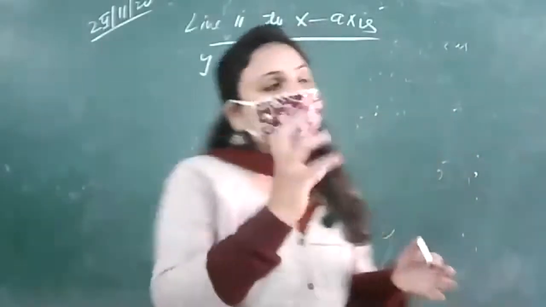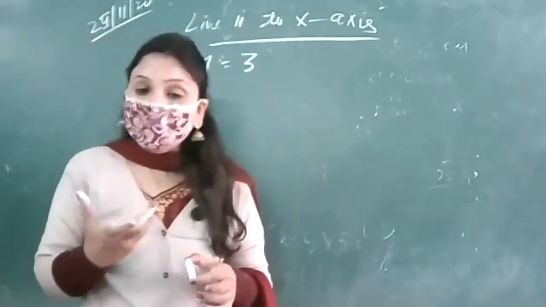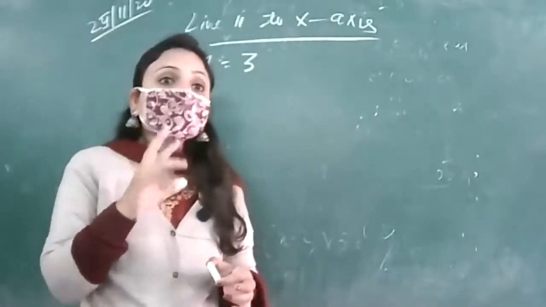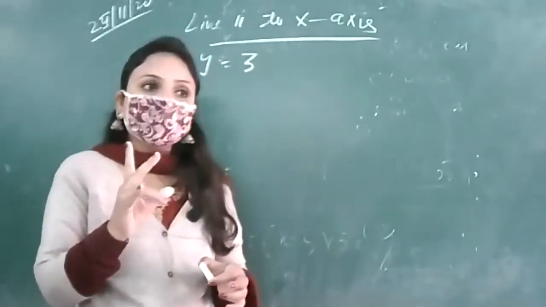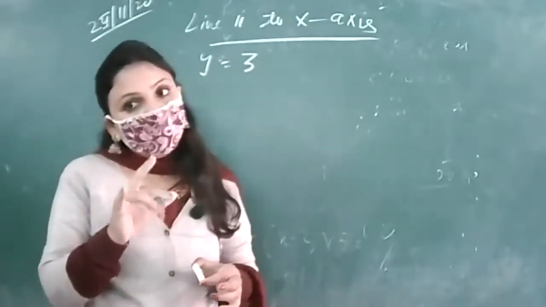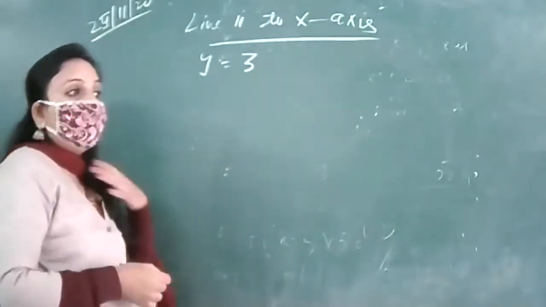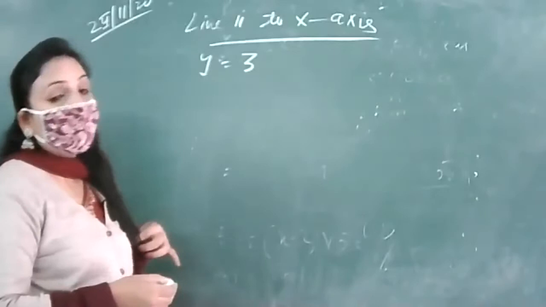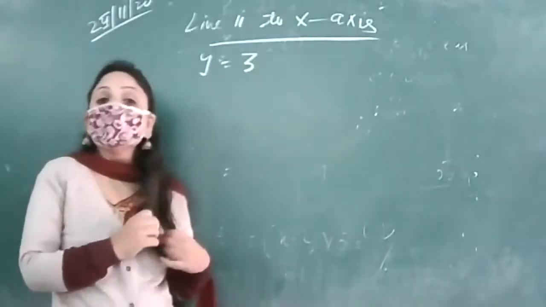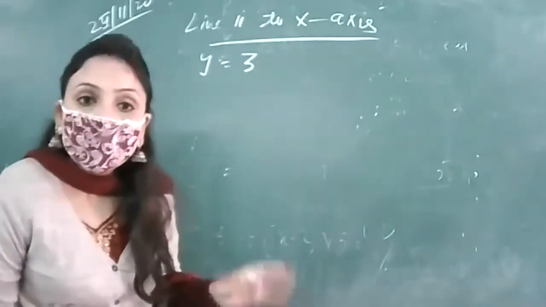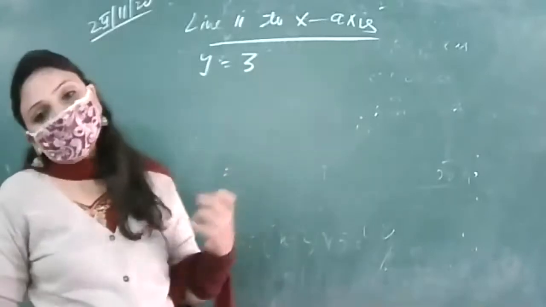We want to draw its graph, and if we want to draw its graph, what do we need? We need points, and every point must have two coordinates. Which two coordinates? X coordinate and y coordinate. But as the equation is only in terms of y, how can we generate the points, how can we generate the x coordinate out of the equation which involves only y? जिस equation में सिर्फ y है, उस equation में से हम points कैसे generate करें?